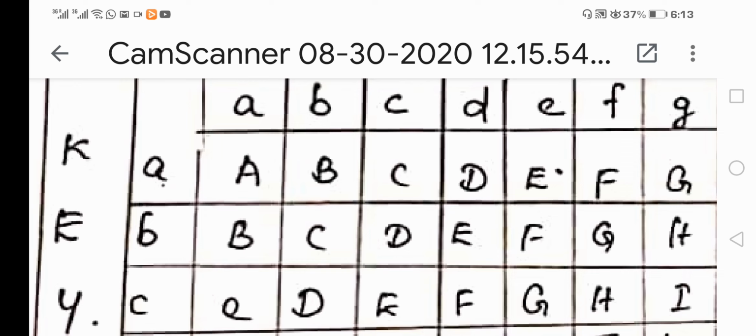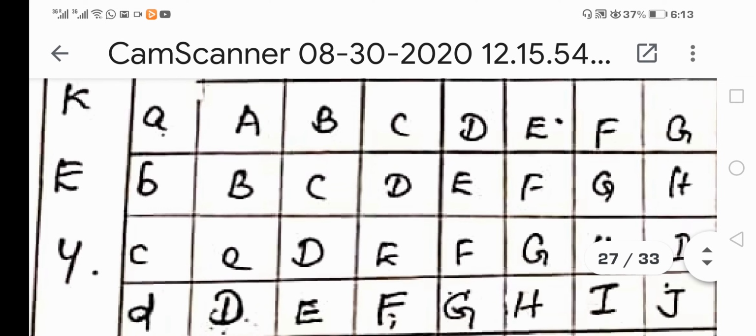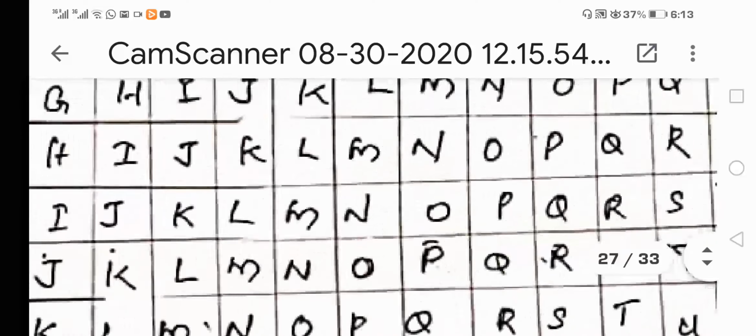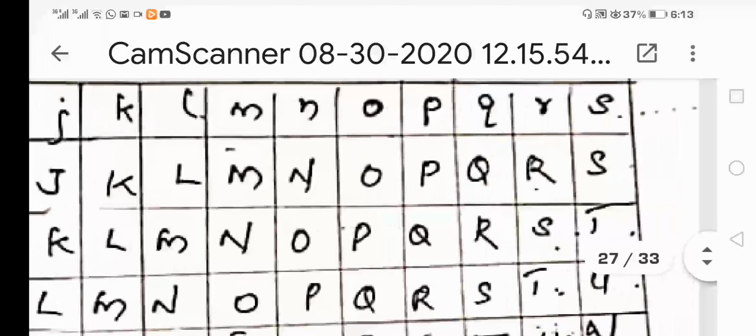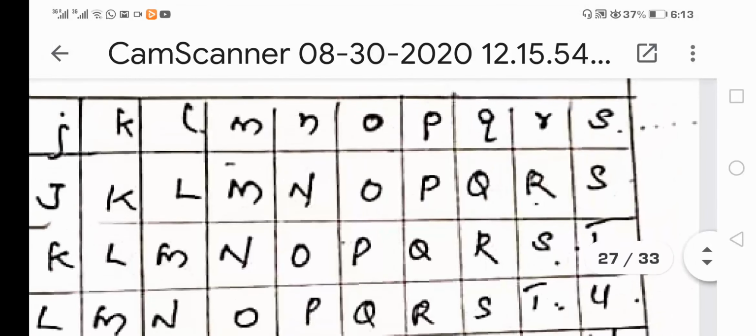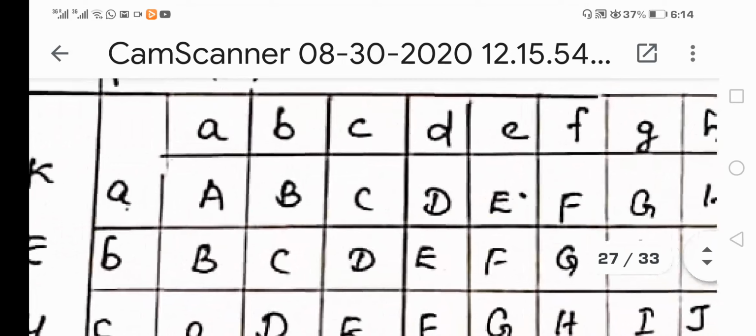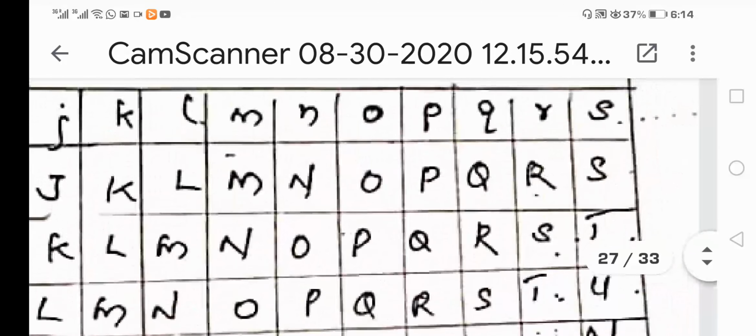ABCD is simply written like that. In the second line it starts from BCD, in the third line it starts from CDE, and in the fourth line it starts from DEF. The thing you have to notice is where each row ends. In the first line you won't find any problem: ABCD up to Z fills the complete row.